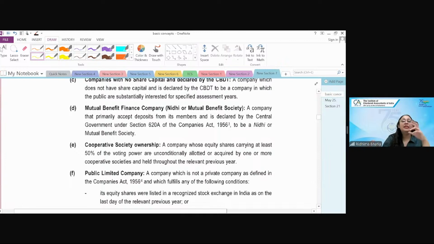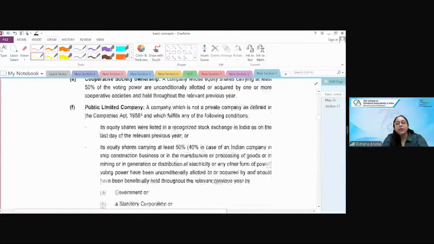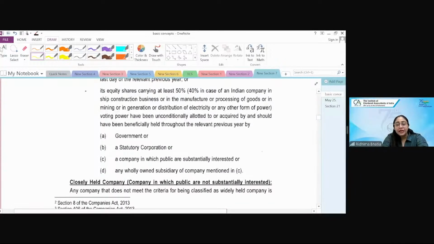Then mutual benefit company होती है, निधि companies or mutual benefit companies. These are specifically registered as nidhi societies or mutual benefit societies. These are basically where they take contributions and then they give it like a committee. On common sense और किटी वाला चीज जो होता है ना, that is something similar in your निधि और mutual benefit society. ठीक है. Then cooperative society ownership, where at least 50% of the holding is with cooperative societies, that is your widely held company. Then obviously listed company is your widely held company.